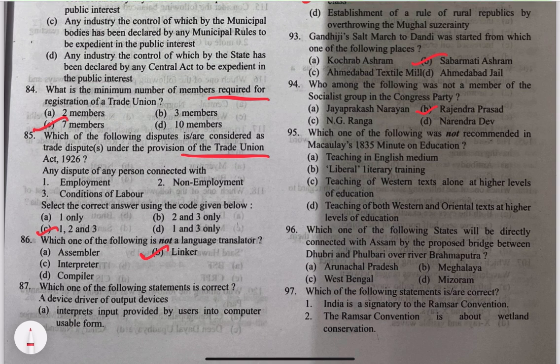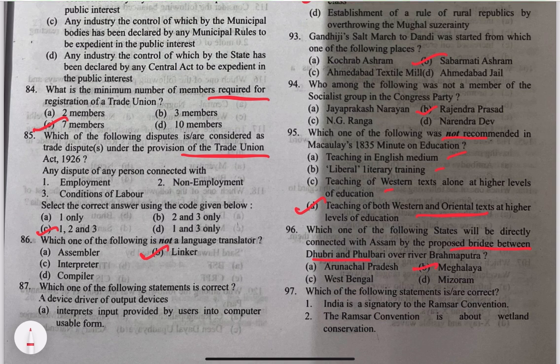95. Which of the following was not recommended by Macaulay's 1835 Minute on Education? Teaching of both Western and Oriental texts, that he did not recommend. Others, teaching in English medium, liberal, literal meaning, all these were recommended. 96. Which one of the following states will be directly connected with Assam by the proposed bridge between Dhubri and Fulbari over river Brahmaputra?